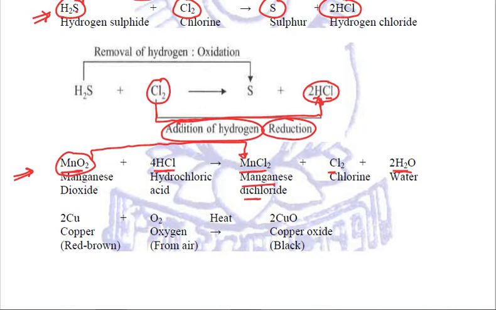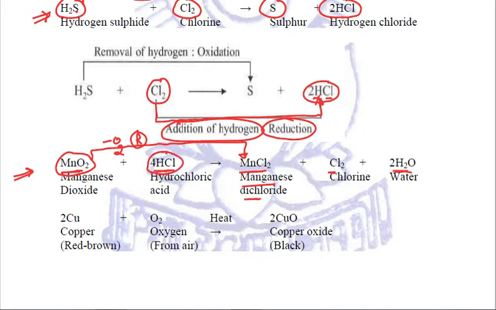That means O2 has been removed from MnO2. Oxygen has been removed, and because oxygen is removed, we say that the reduction of manganese dioxide is taking place. And if reduction of manganese dioxide is taking place, obviously for HCl it will be oxidation.